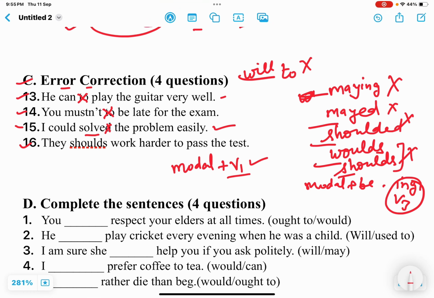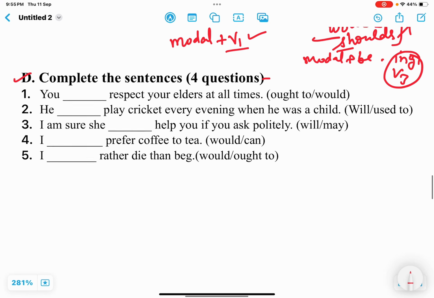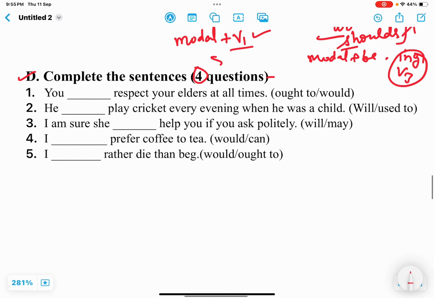Next one is: they should work harder to pass the test. So "they shoulds", the "s" is to be removed. Okay, so they should work harder to pass the test. Now next one is complete the sentence. Actually it is written 4 questions, but total 5 questions are there.